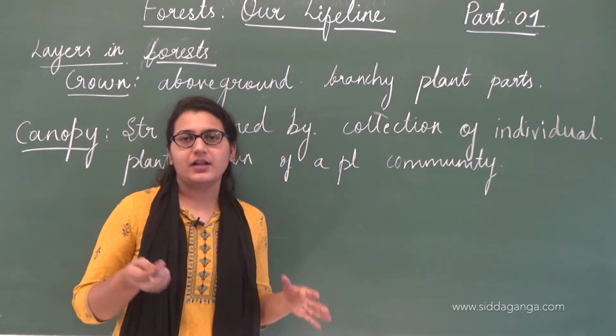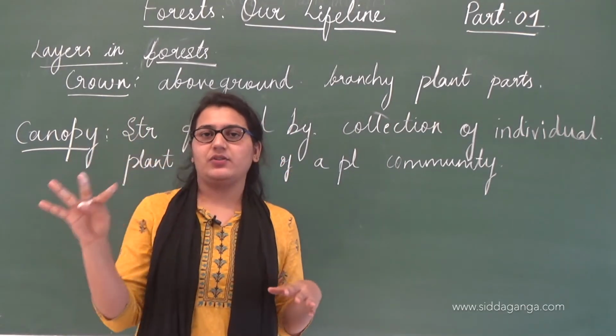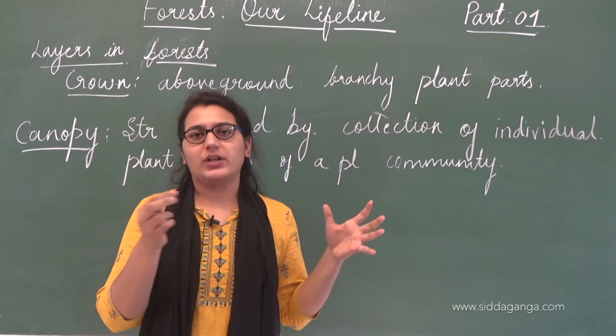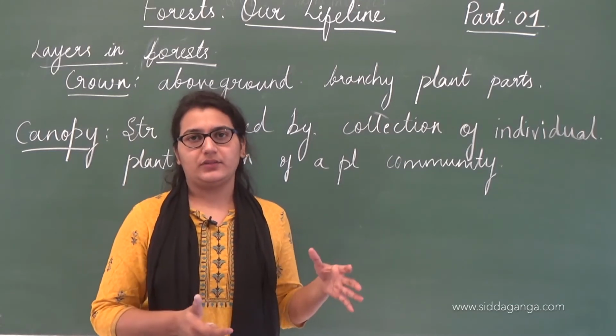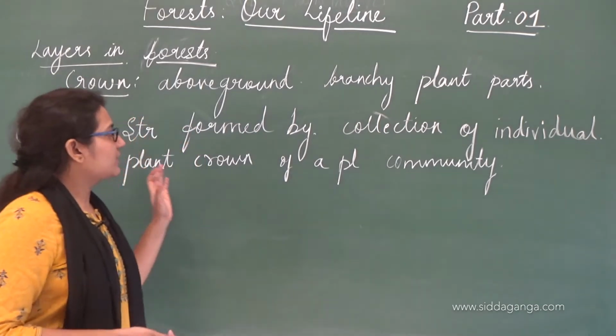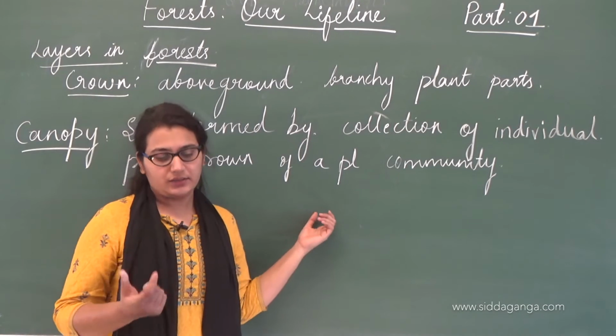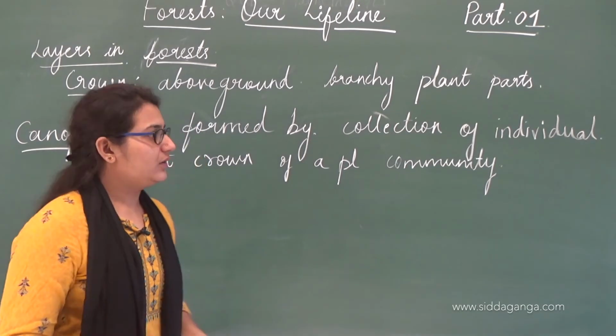Like I said, the crown region is nothing but the top layer or the top region of the trees, and that together forms a canopy. So canopies are plant structures formed by the collection of individual plant crowns of a plant community.